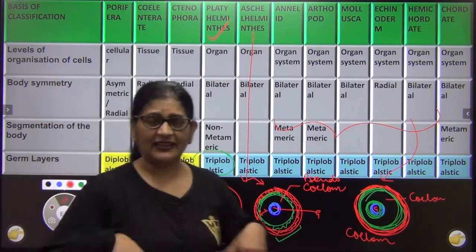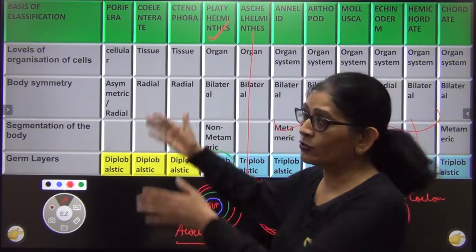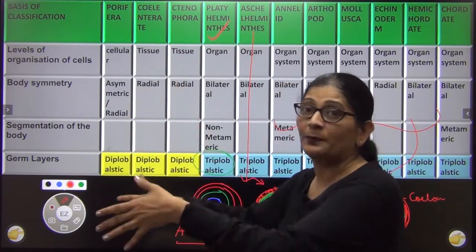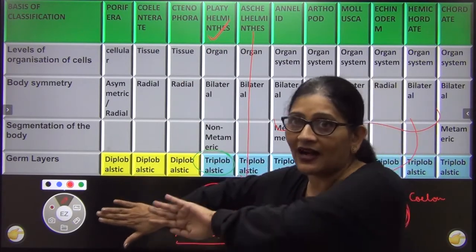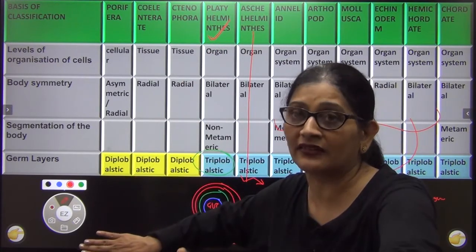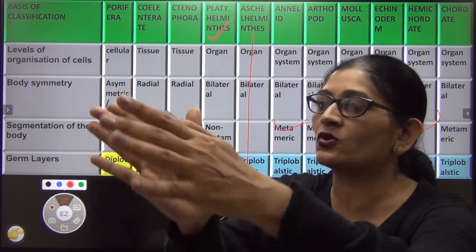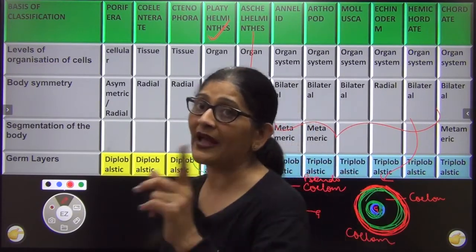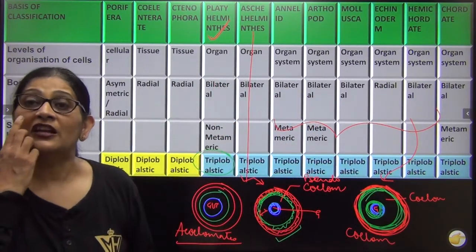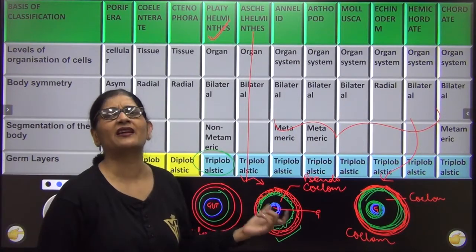Now let me explain with another example. Say I was talking about this room. In my room there is an ectoderm. Then the wall in the middle, I have split it in half. Half of the middle wall I kept here, half I shifted here, with the inner wall, such that half mesoderm is here, half mesoderm and endoderm, and this cavity which is lined by mesoderm on either side, that's called a true coelom.